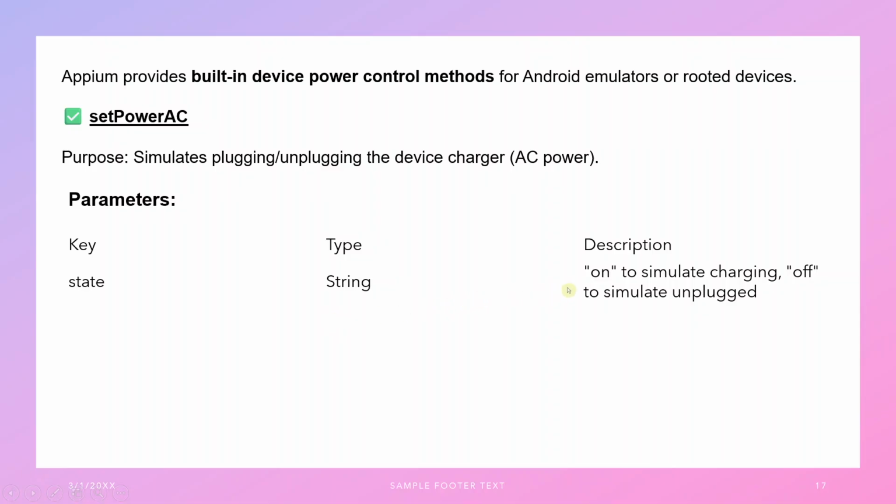If we provide on, it simulates charging; off simulates unplugging. On means plugging the device with the charger, off means unplugging the device from the charger. This is all about the description.